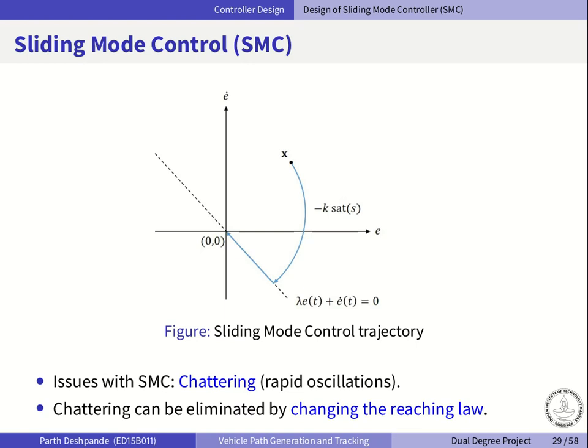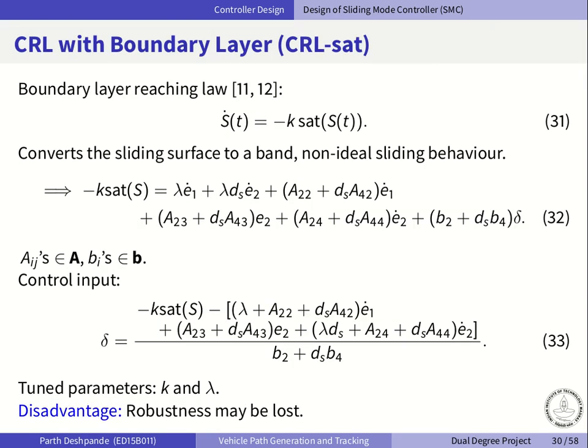Chattering is basically rapid oscillations, and it can also damage the actuator. So to eliminate this, one of the methods is to change the reaching law. The first method here is using a boundary layer method, where we replace the signum function in the reaching law by a saturation function. What this does is that it converts the sliding surface into a band, so that the small error values which are causing oscillations are neglected, and this in turn eliminates chattering. The control input here is found using the system dynamics, as shown in equation 33. But an issue here is that since the sliding surface is converted into a band, there is no ideal sliding behavior. So this can also be a cause for loss of robustness.